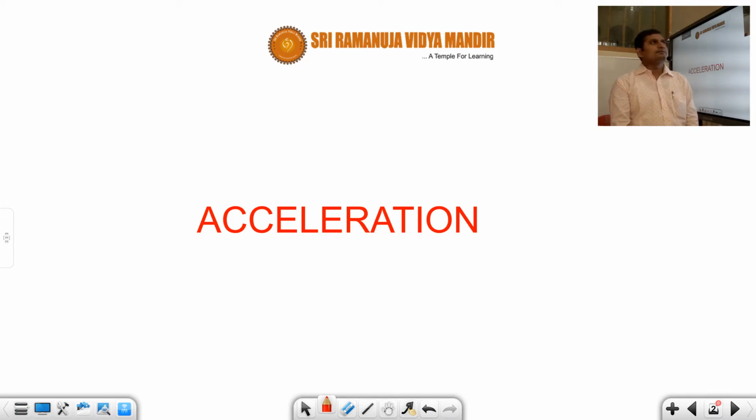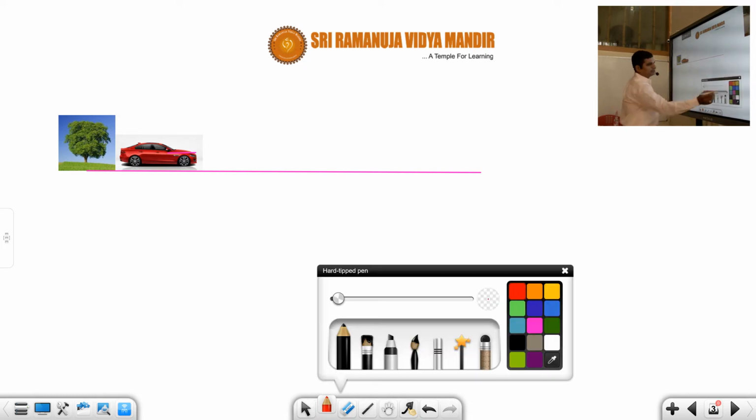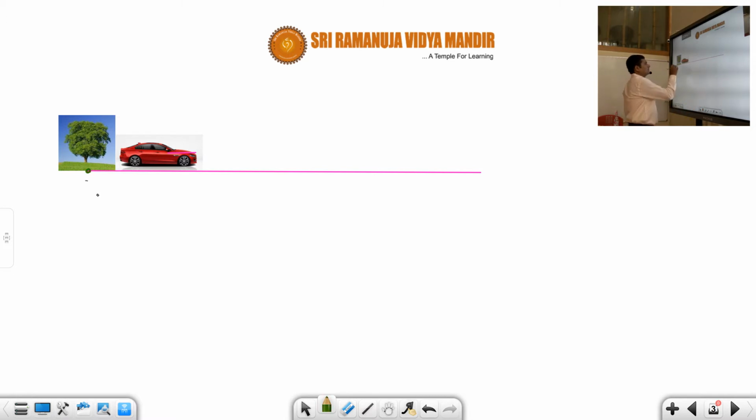But here we should get some visualization of what is meant by acceleration, or the physical significance of acceleration. Okay, students. Before going to acceleration, I want to just revise position and time. Just in the beginning we have seen what is meant by position and time. Suppose let us say here is a car, and there is a tree. Let us take this as the reference.